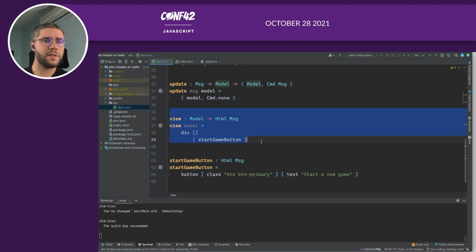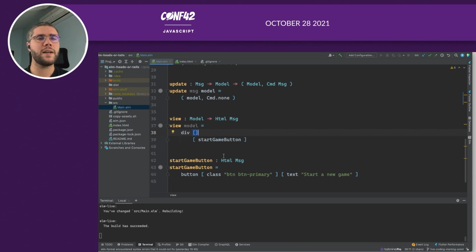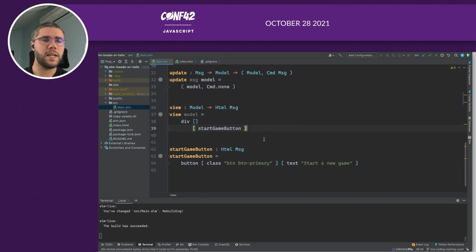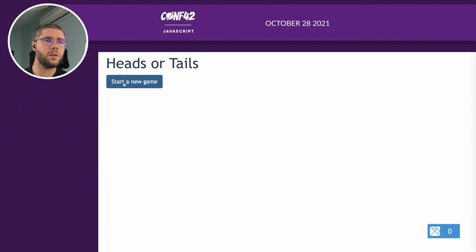So the view receives this model and returns some HTML. In Elm, HTML is created by using Elm functions taking two arguments. The first one is a list of attributes, for example, class, ID, and click, etc. And the second is a list of child elements. So here the only child is a button with a class button primary containing the text start a new game. If you have a look at the application, it's this button.